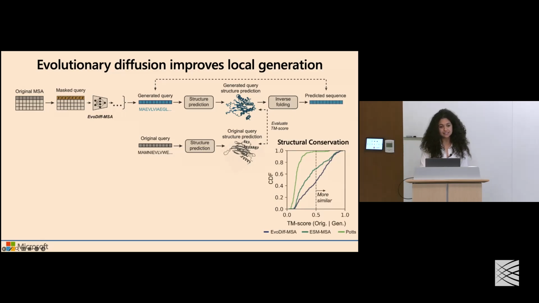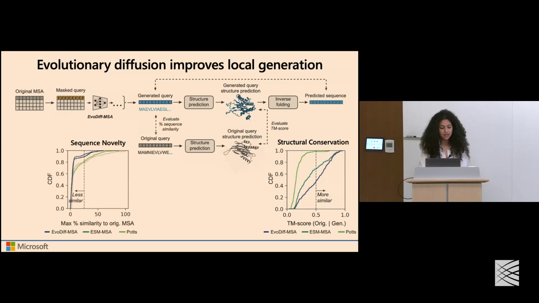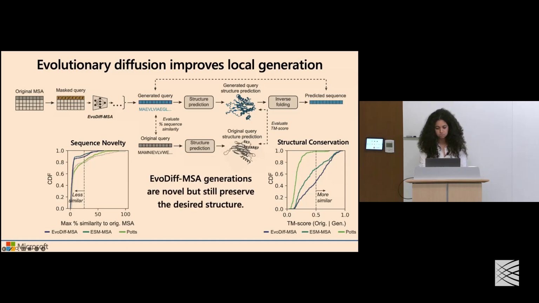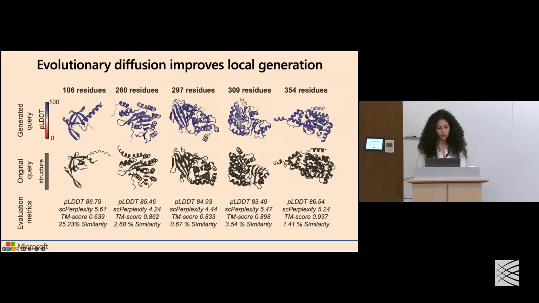And we find that, yes, indeed, with EvoDiff MSA, we're able to perform well in terms of capturing that specified structure that's faithful to the original reference sequence, while still generating new sequences that are novel and distinct from the information that was found in the multiple sequence alignment. And so, again, we can perform evaluations both qualitatively and quantitatively to see the quality of these generations.